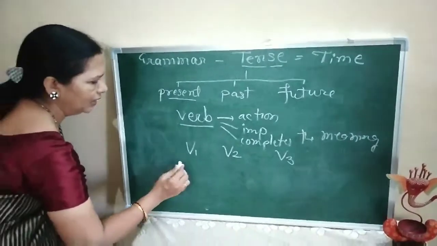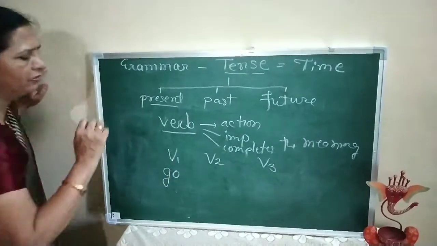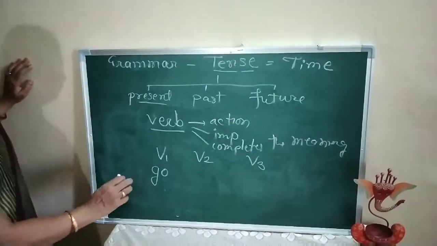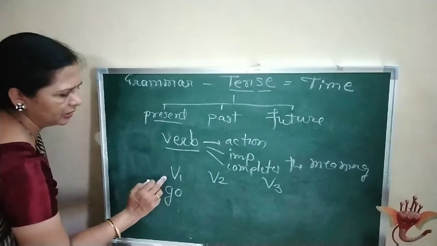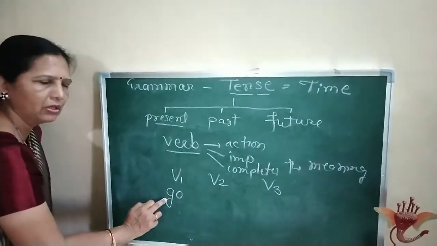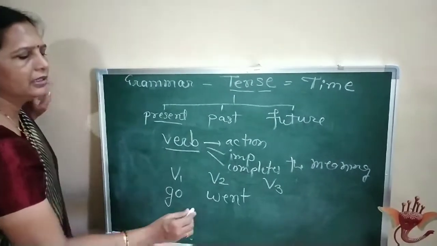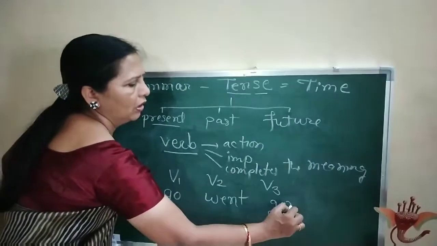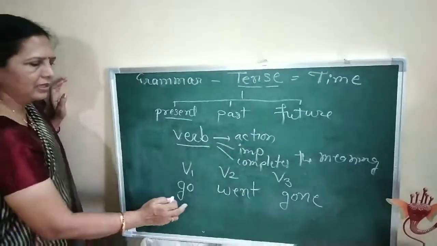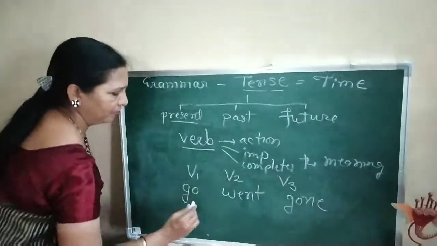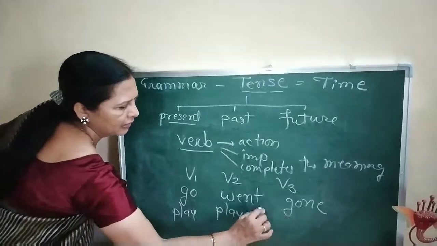For example, I'll give you the simplest one. Everyone knows the word go. This is the first form of go. The second form is went, and the third form is gone. Go, went, gone. Come, came, come. Play, played, played.